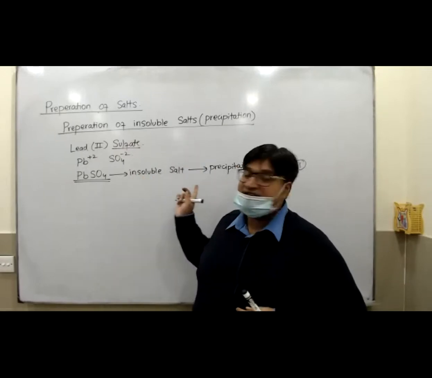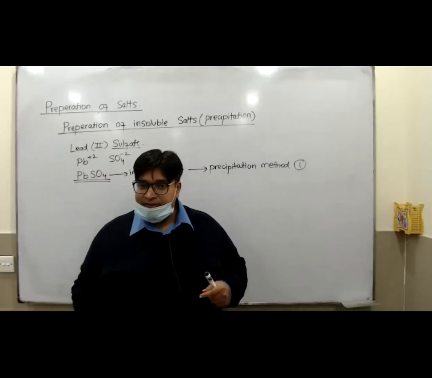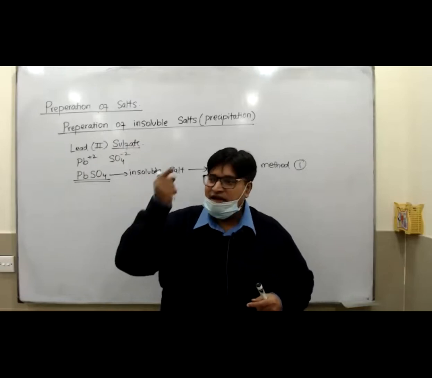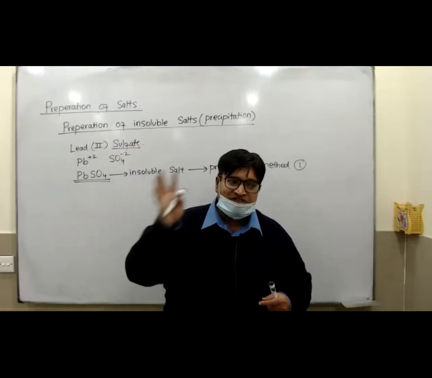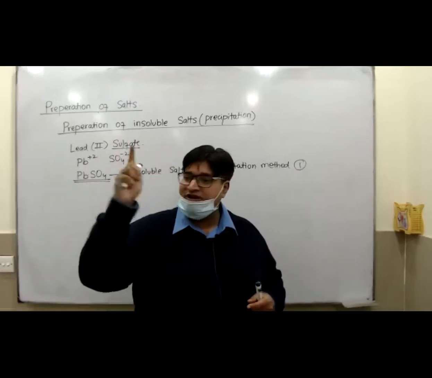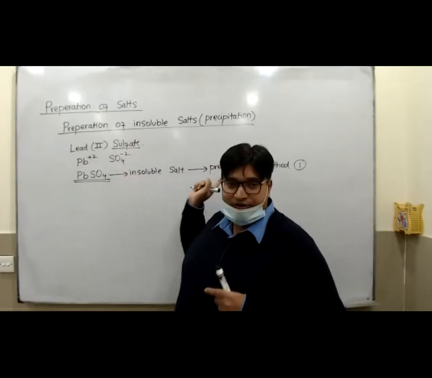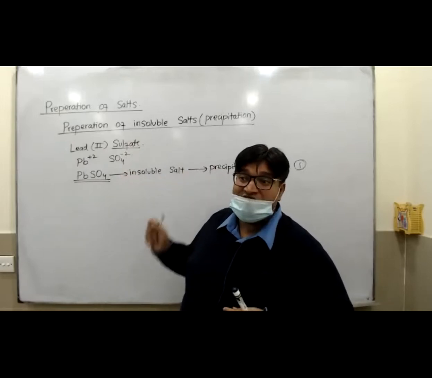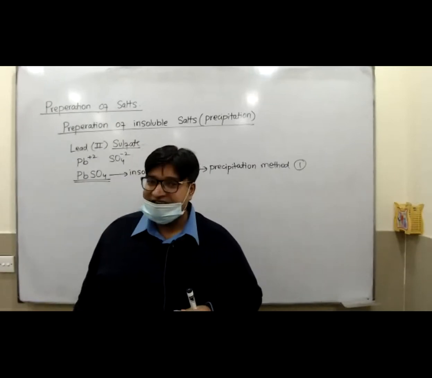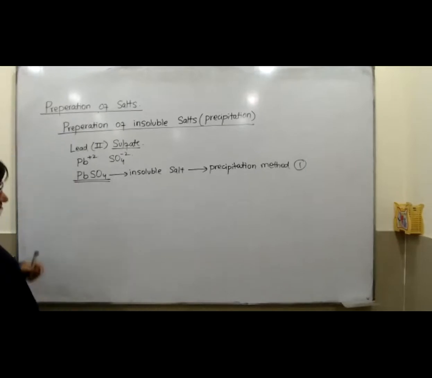The 1 mark is, first of all, you have to think about the solubility. This is the sulfate, so think about the solubility of sulfate. Most sulfates are soluble except for lead, barium, calcium. So lead sulfate is insoluble, so it could be prepared by the precipitation method.